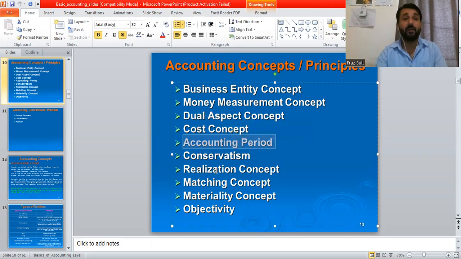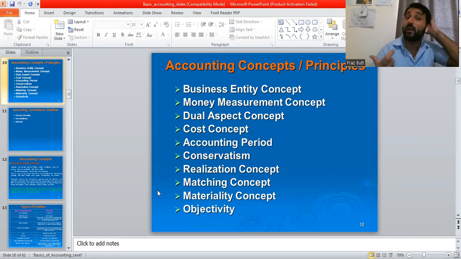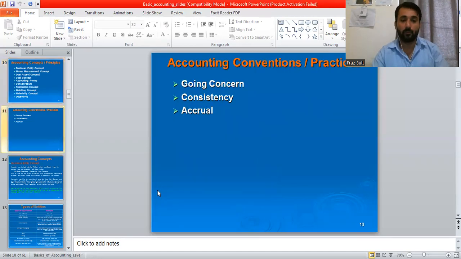Conservatism, realization concept or realization principle, the thing is same. Then matching concept or matching principle. Then materiality concept. And then objectivity concept, which means something in quantitative, in numerical form.